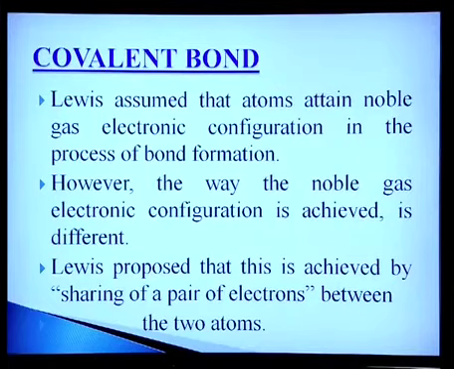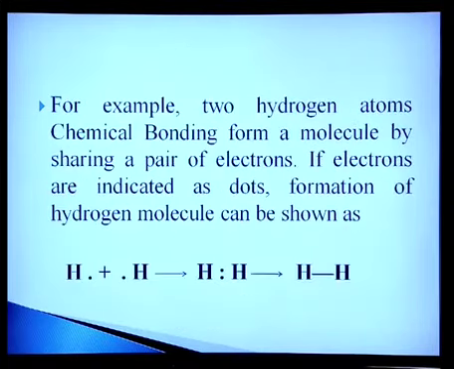Lewis assumed that atoms attain noble gas electronic configuration in the process of bond formation. However, the way the noble gas electronic configuration is achieved is different. Lewis proposed that this is achieved by sharing of a pair of electrons between the 2 atoms. For example, 2 hydrogen atoms form a molecule by sharing a pair of electrons. If electrons are indicated as dots, the formation of hydrogen molecule can be explained over here.